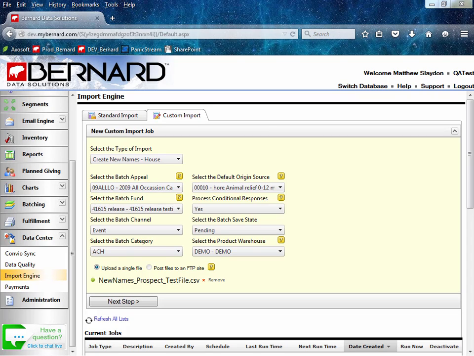In our final enhancement to MyBernard, we'll review changes made to the Data Center custom imports. MyBernard users will now be able to create partner or transaction notes using either the data append or new names imports.